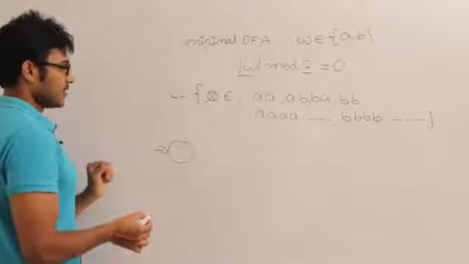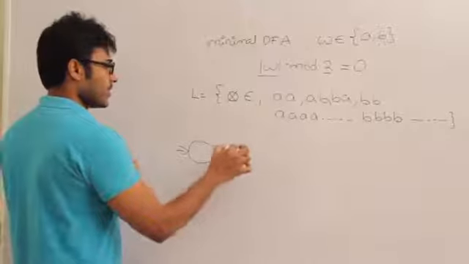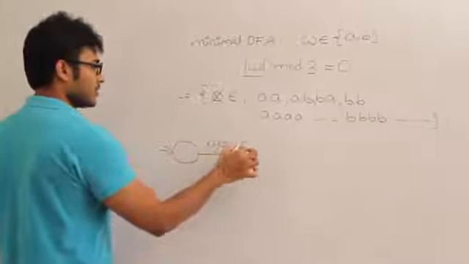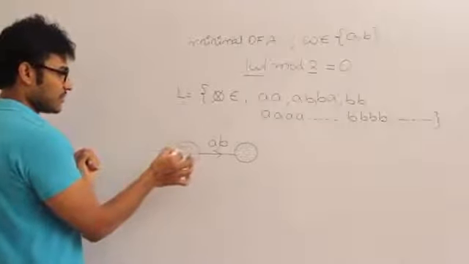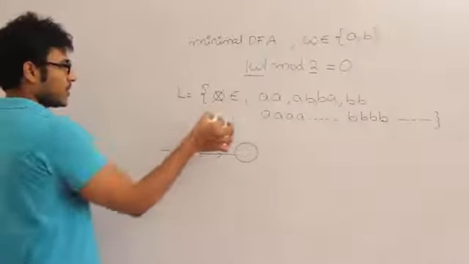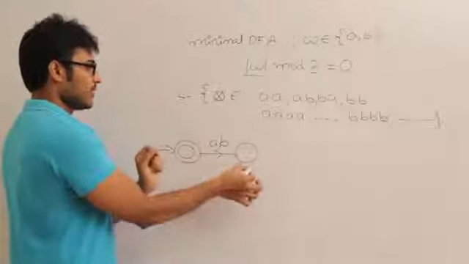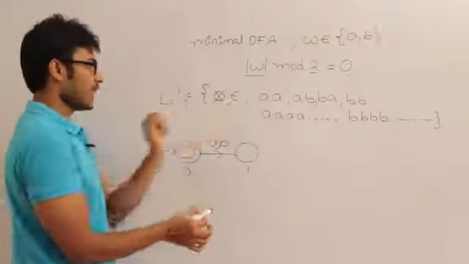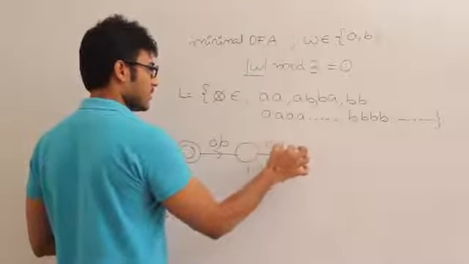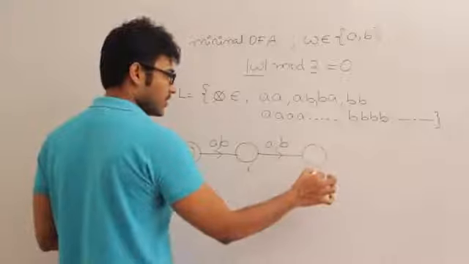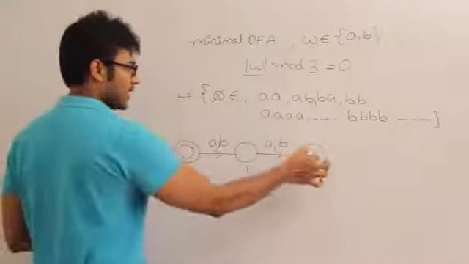Let us say the first state indicates the set of all strings of length 0. If I see A or B, it indicates the set of all strings of length 1. I have to accept the set of all strings of length 0 because epsilon is in the language, and I should not accept strings of length 1 because A or B are not in the language. Then, if I go to one more state on seeing A or B, this represents the set of all strings of length 2, which are in the language, therefore I have to accept it.